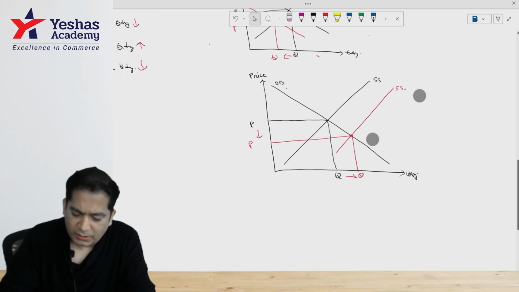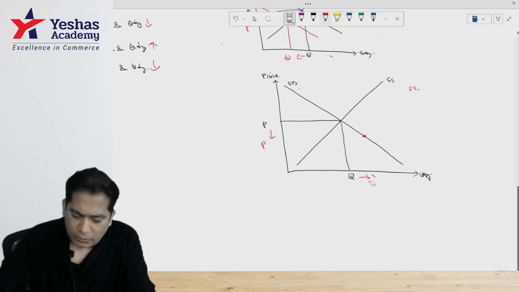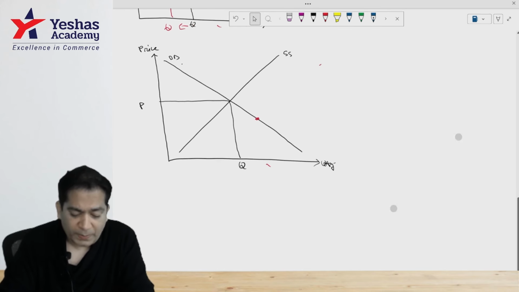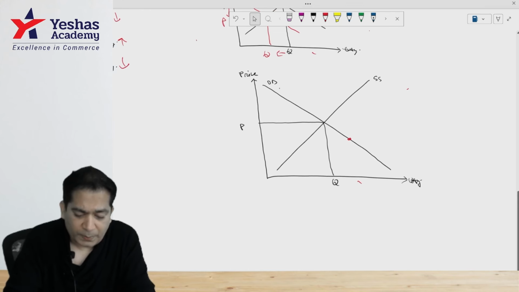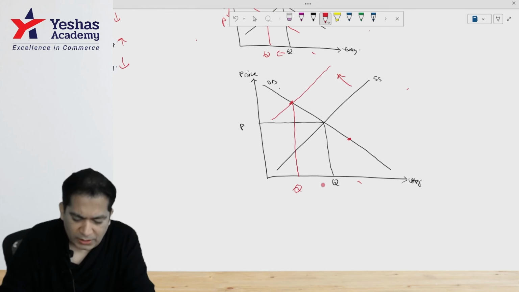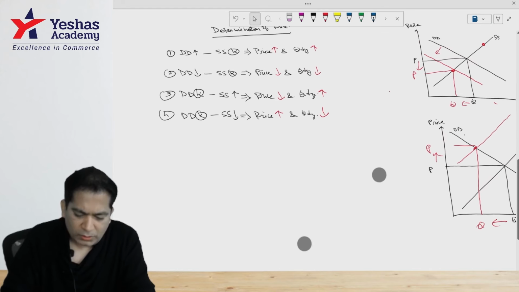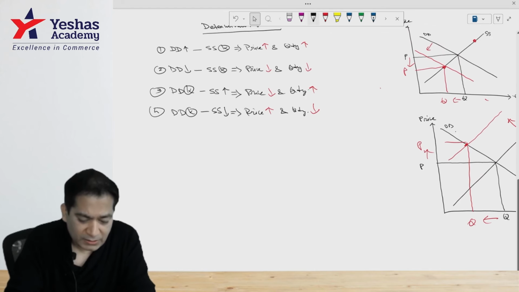So let's take a look here. If I change this simply to decrease in supply, it means now the supply curve will shift to the left. If I shift the supply curve to the left, what happens? Quantity is decreasing but price is increasing.